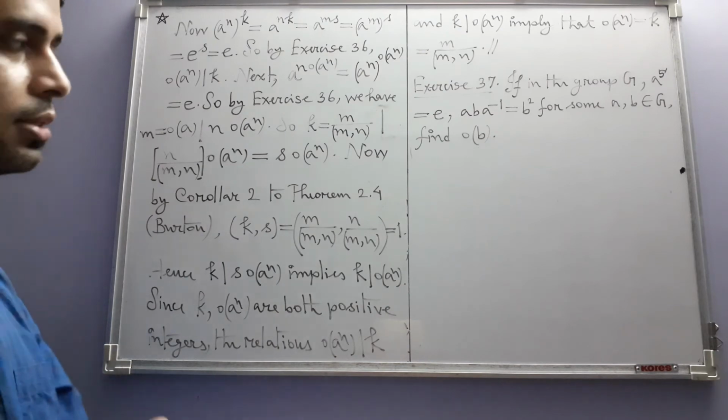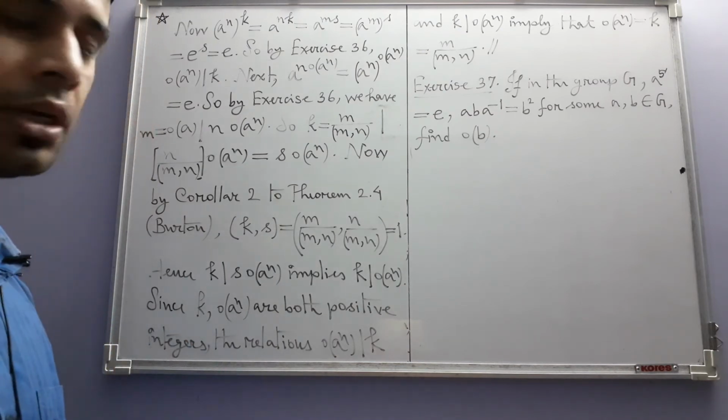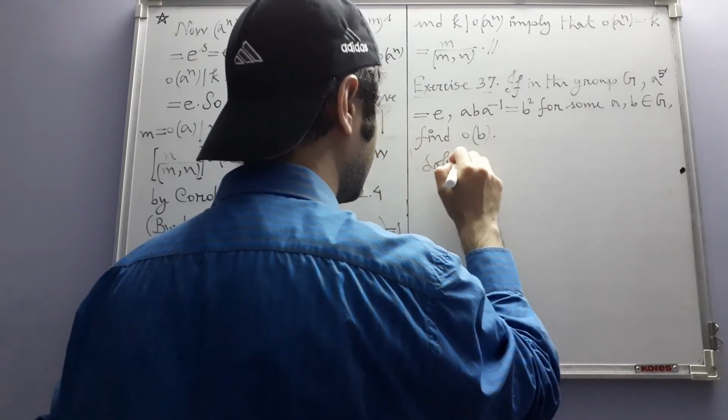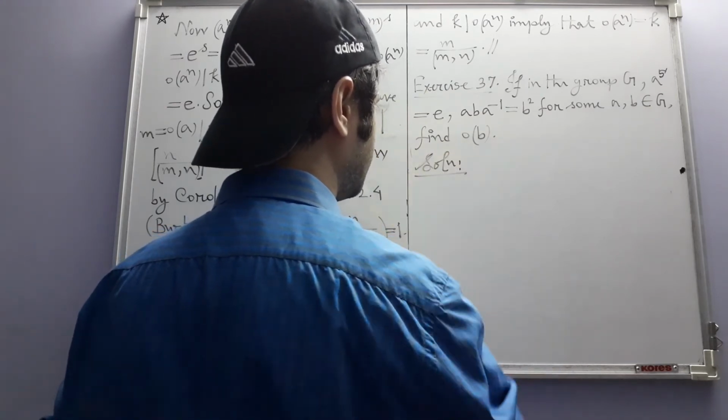Okay, so using these equations we have to somehow figure out the order of b. So let's see how that can be done.